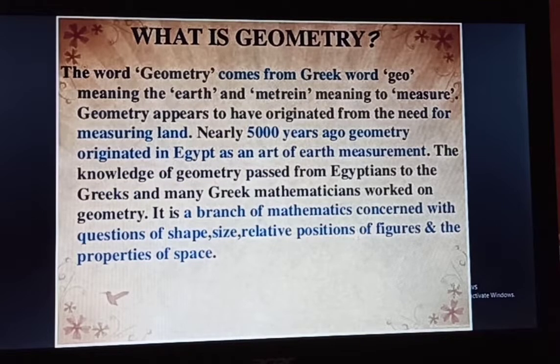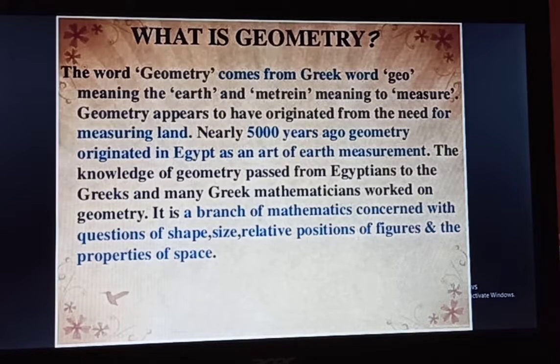Nearly 5,000 years ago, geometry originated in Egypt as an art of earth measurement. Egyptians used to measure land surface, plane figures, etc. The knowledge of geometry passed from the Egyptians to the Greeks, and many Greek mathematicians worked on geometry.